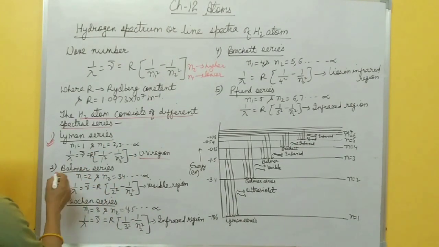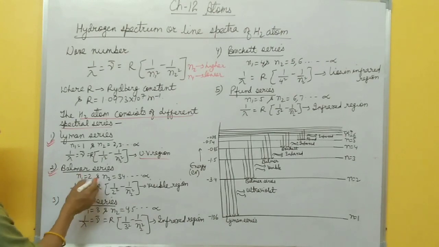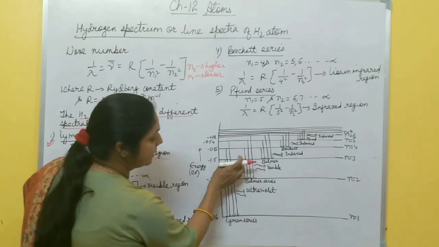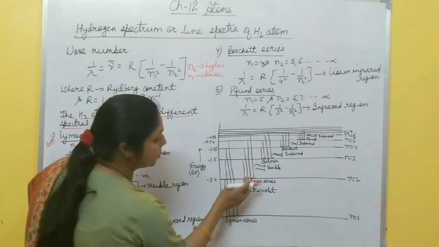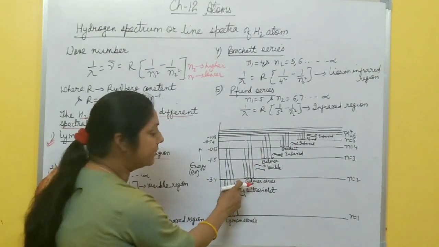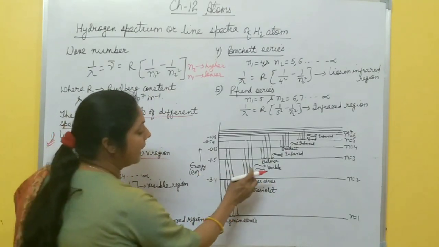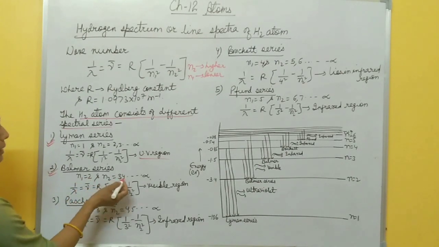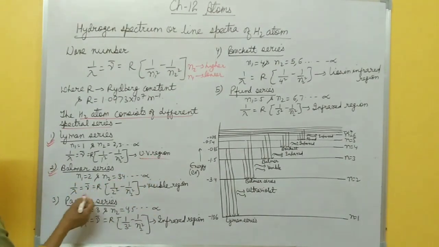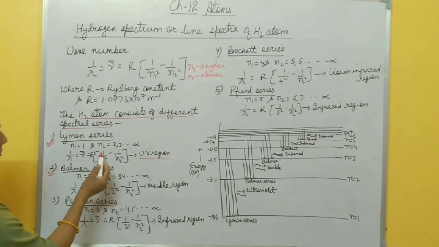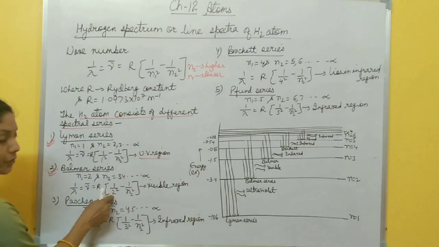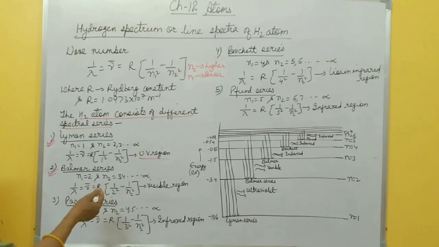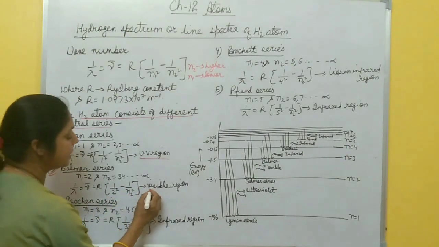Right. Now second is the Balmer series. This series is obtained when a transition takes place from any high energy state, from 3, 4, 5, 6, to the second orbit, second energy state. Then the Balmer series is formed and it lies in the visible region. So here n1 is 2 and n2 may be 3, 4 up to infinity. Then 1 by lambda becomes R times 1 by n1 square minus 1 by n2 square. n1 is here 2 and n2 may be 3, 4, 5. In this way, the Balmer series is obtained. It lies in the visible region.